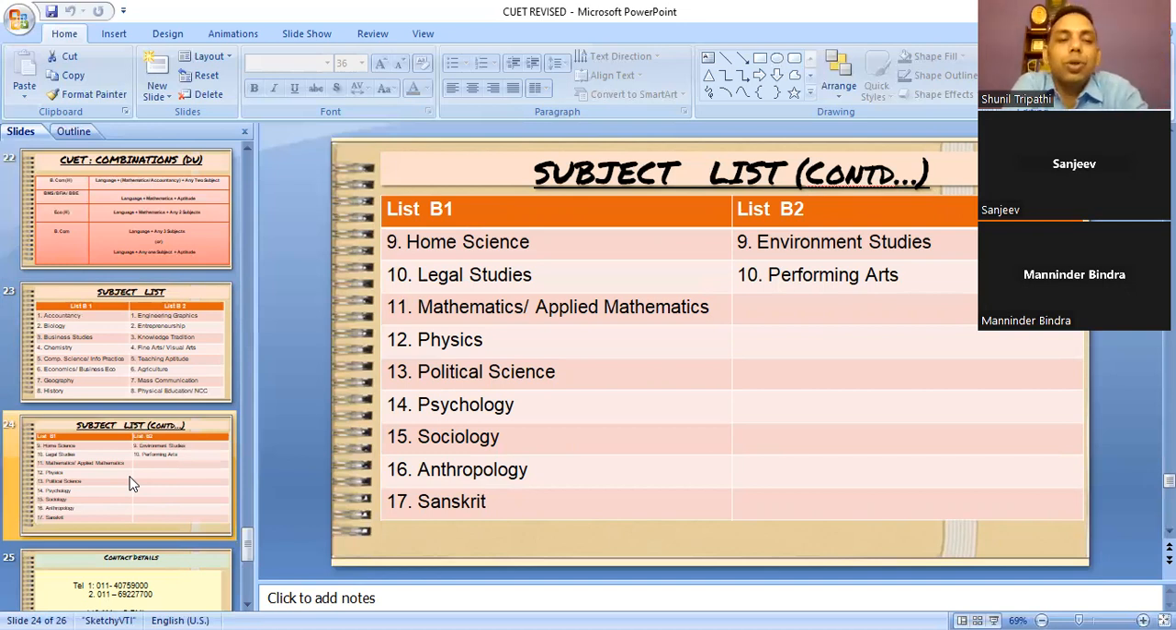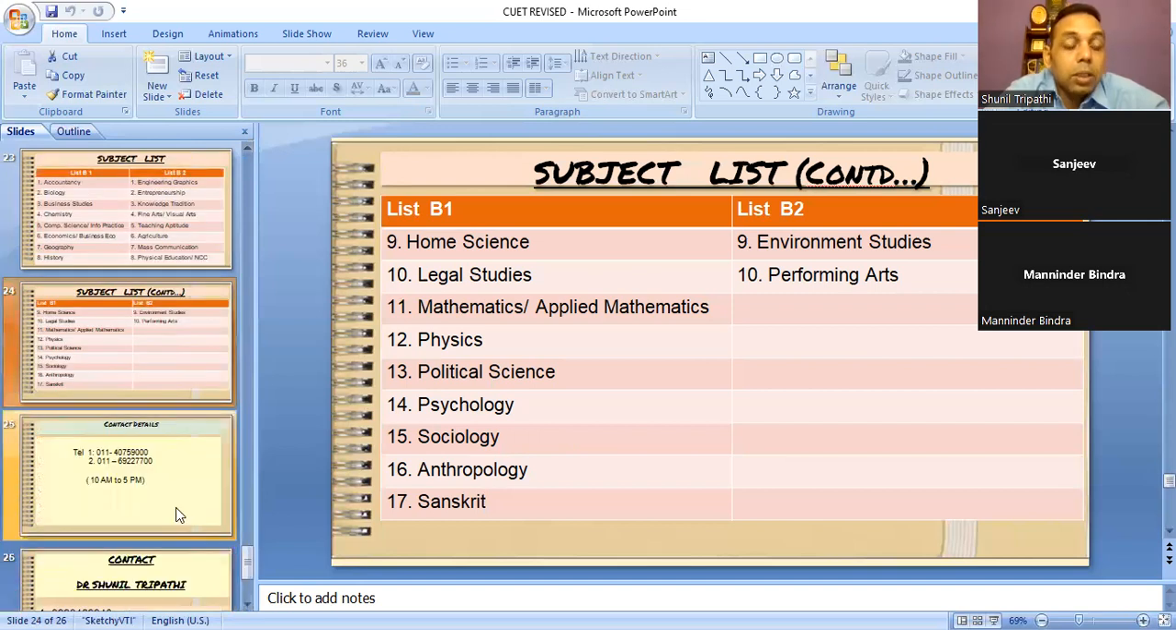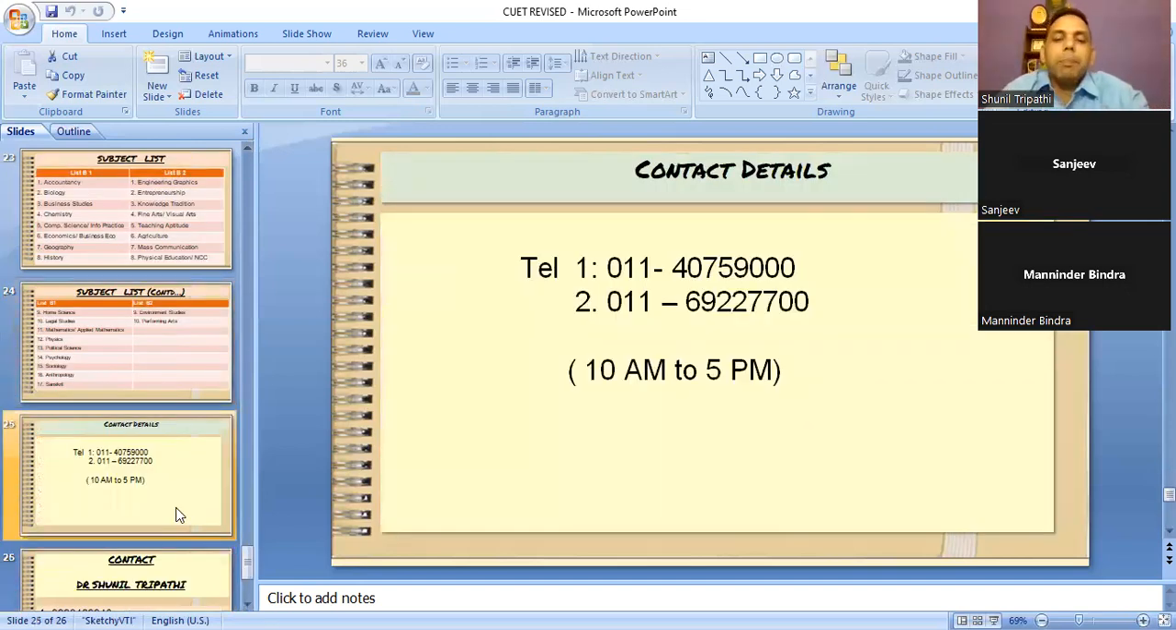which are in the school, but they are still not part of CUET, though there was a lot of representation to NTA, but they have not included those. So now, this is the number they have given.